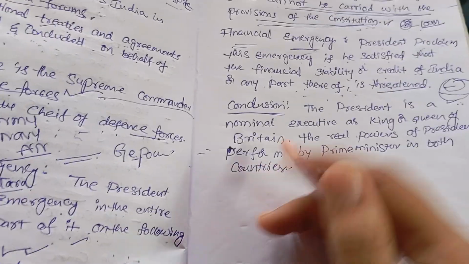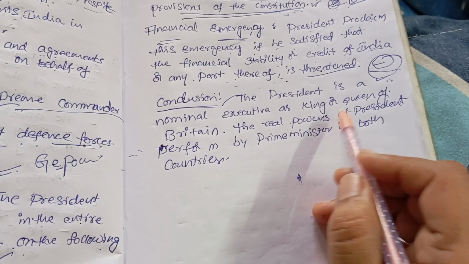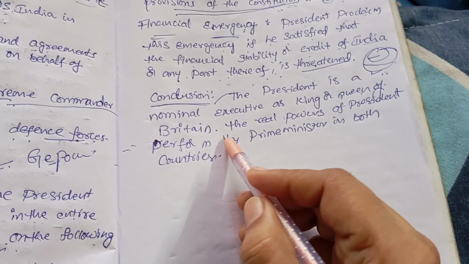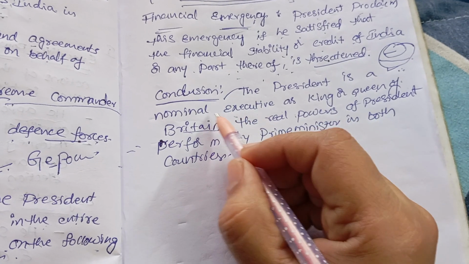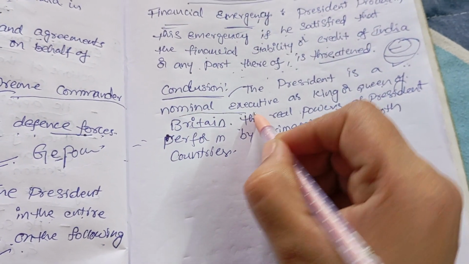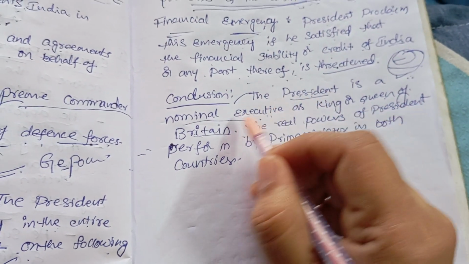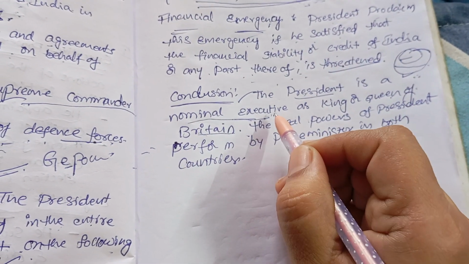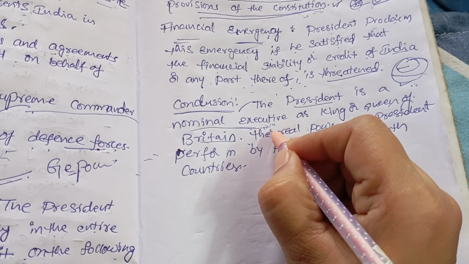So, conclusion: the president is a nominal executive, like the king or queen of Britain. He is not a real executive. The head of our state, the President of India, is a nominal executive. That means he cannot perform his functions on his own.